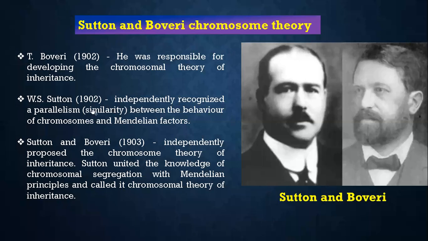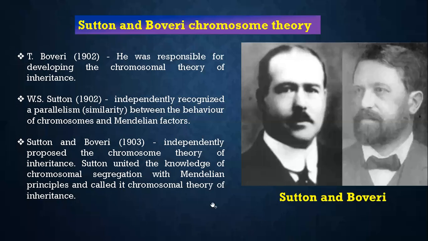Okay, W.S. Sutton, in 1902, independently recognized a parallelism between the behavior of chromosomes and Mendelian factors. Sutton and Boveri in 1903 independently proposed the chromosome theory of inheritance. Sutton united the knowledge of chromosomal segregation with Mendelian principles and called it the chromosomal theory of inheritance.